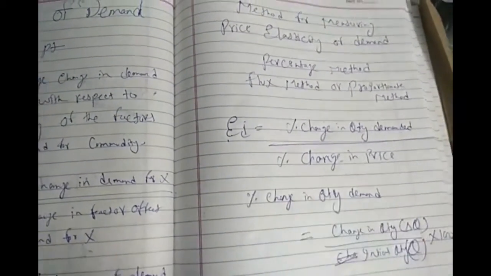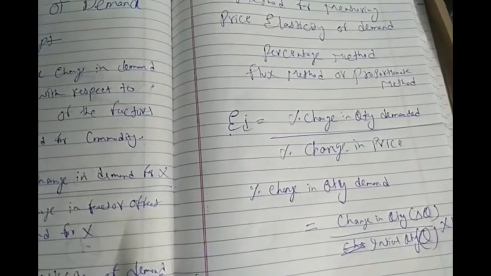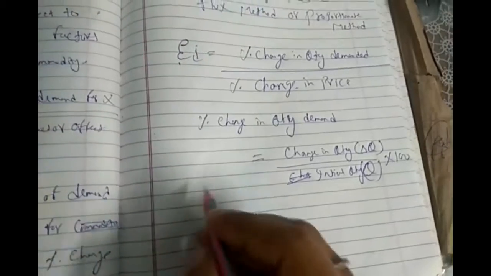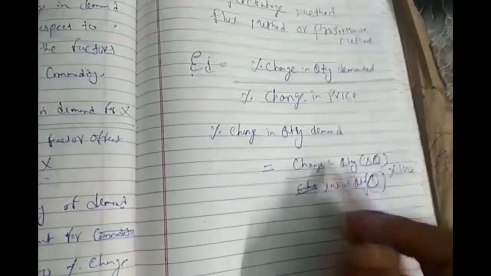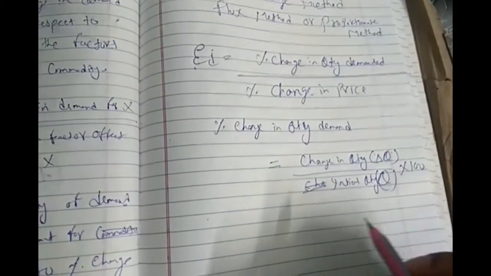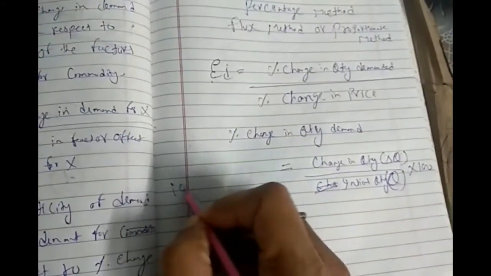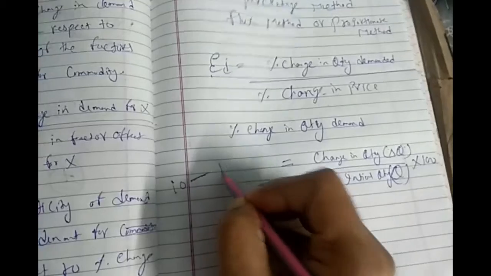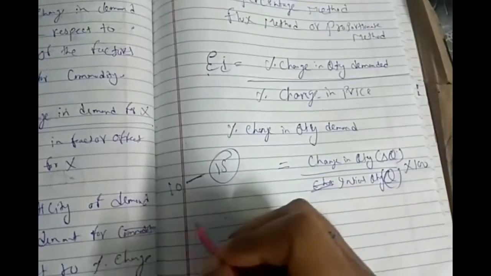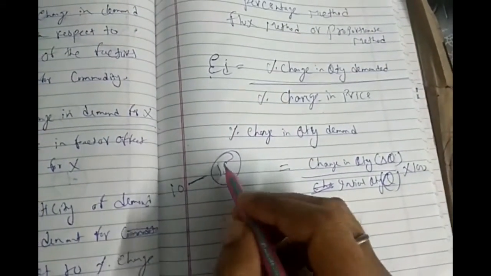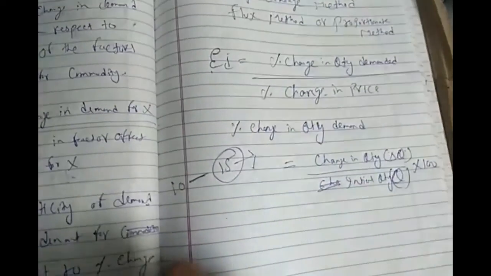There we will get our percentage change in quantity demanded. Now, how to find the initial quantity, you know it very well. Suppose for example at 10 rupees there are 15 units demanded. So this 15 units is the initial quantity.